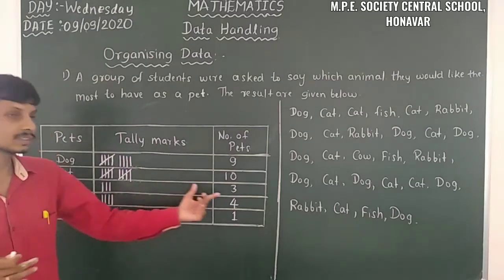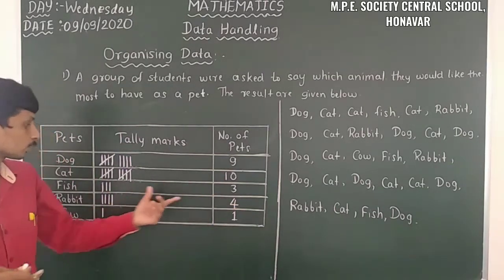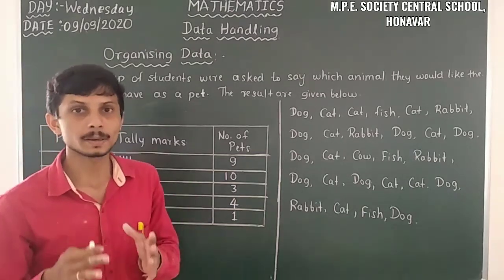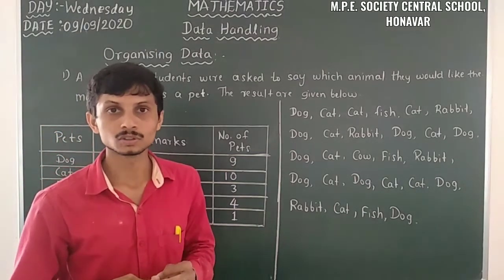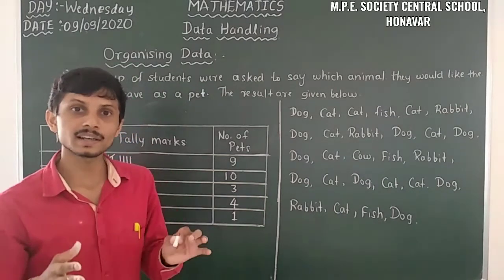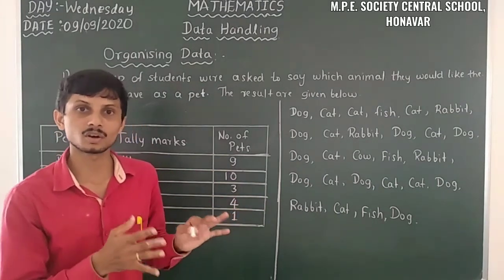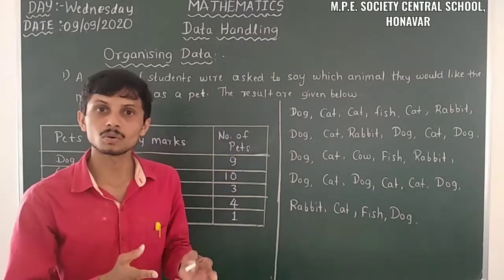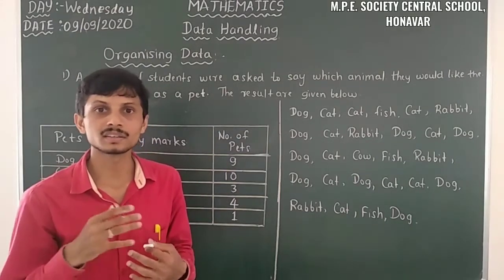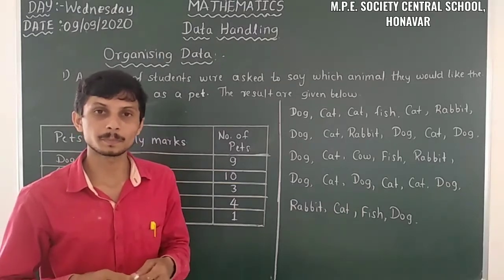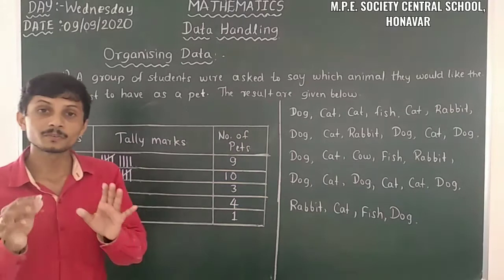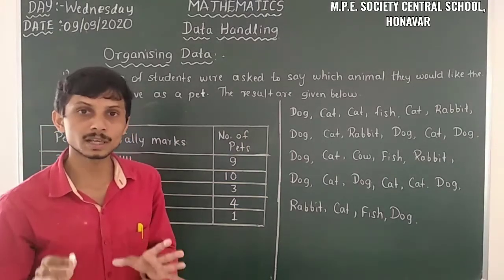Then 3 students like the fish, 4 students like the rabbit, and only 1 student likes the cow as a pet in the home. So here we can easily analyze the situation. How many are liking the cat, how many the cow, and how many the dog as a pet. This form of table we call a frequency distribution table.